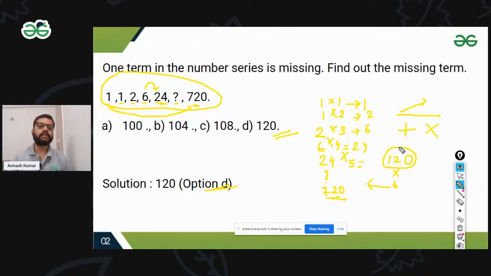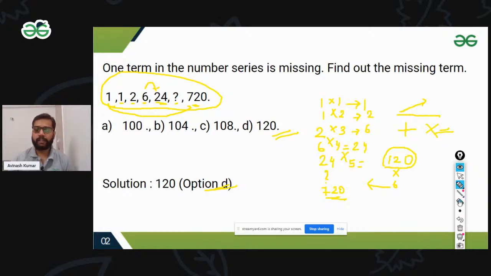During addition, the series rises in very small steps, but during multiplication it goes exponentially high. From 1 to 720 is exponentially high, so I believe it's a multiplication case.